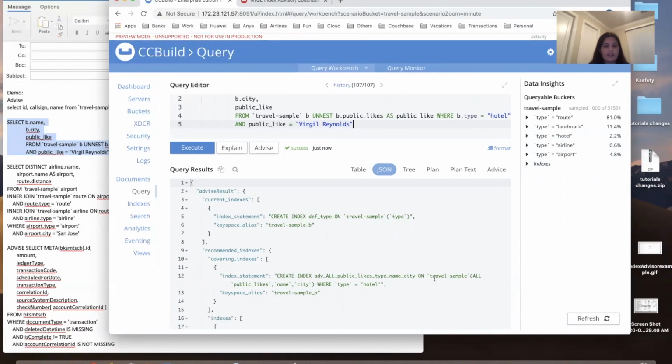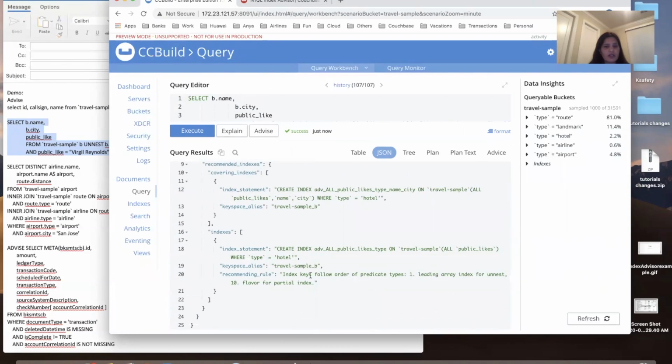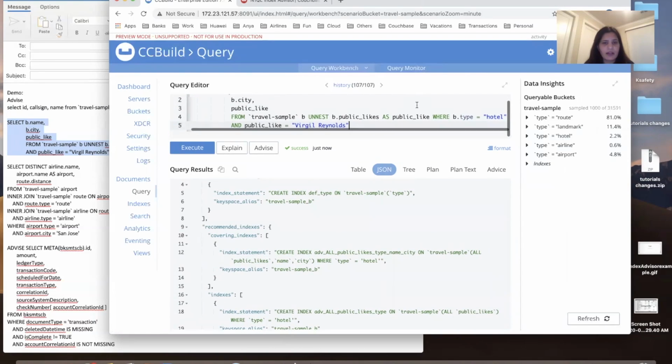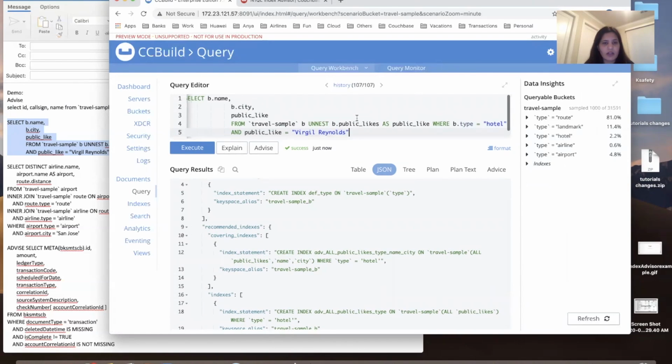Once we select the partial, there is the non-covering index, which is on the unless clause, and the covering index, which is on the unless clause followed by the projections. That's name, city. So public likes name and city.